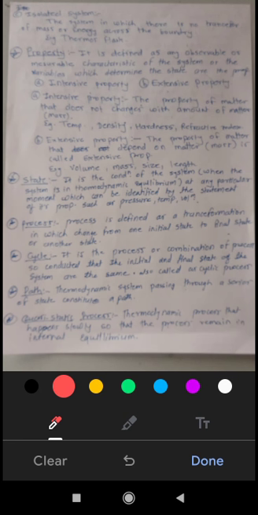There are mainly two types of properties. One is intensive property and another is extensive property. Let's see what is intensive property. Intensive means independent. Keep one thing in mind, intensive, independent. It is a property of matter that does not change with the amount of matter, that is mass. If a property changes with mass, then it is extensive. But one that is independent of mass is intensive. That means the property which does not change with change in mass is an intensive property. Like temperature.